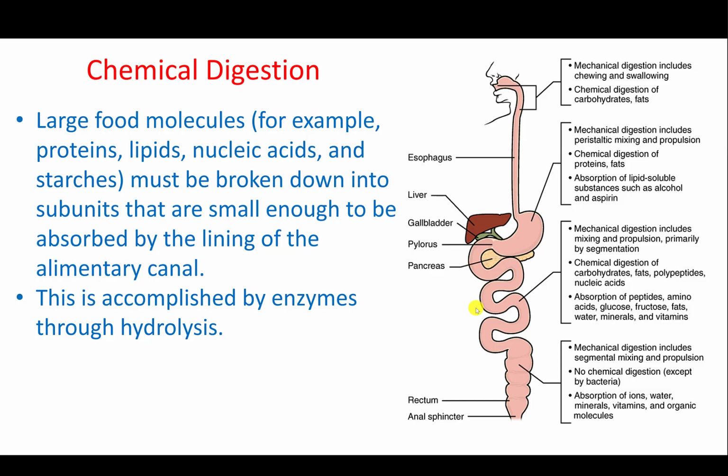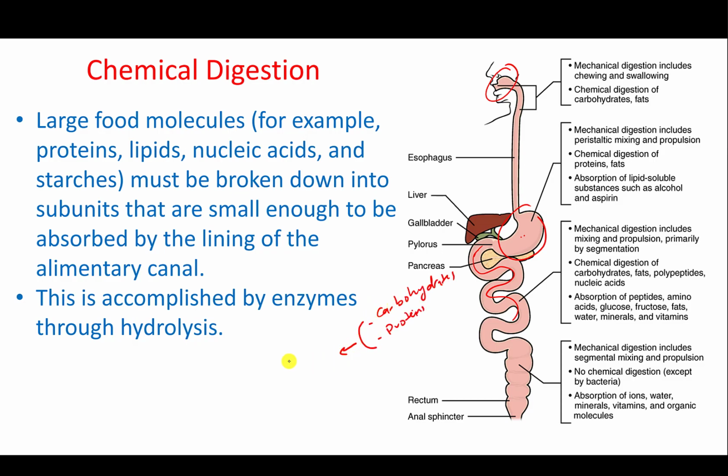Okay, for the chemical digestion, if you remember, we said we have several places for it. We have it in the mouth, where we have a very limited amount of chemical digestion. Then we have the stomach because of the HCl, and the main chemical digestion will happen in the small intestine. Some of it will happen also in the large intestine, but the main part will happen in the small intestine. Now, for whatever material we are consuming, whether it is sugars or carbohydrates or proteins,